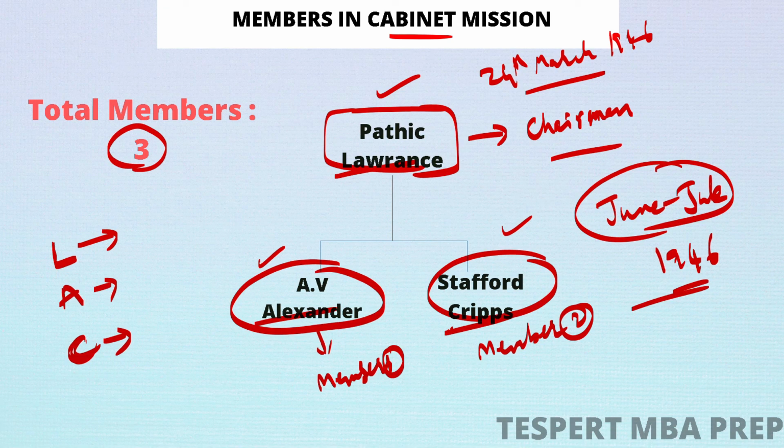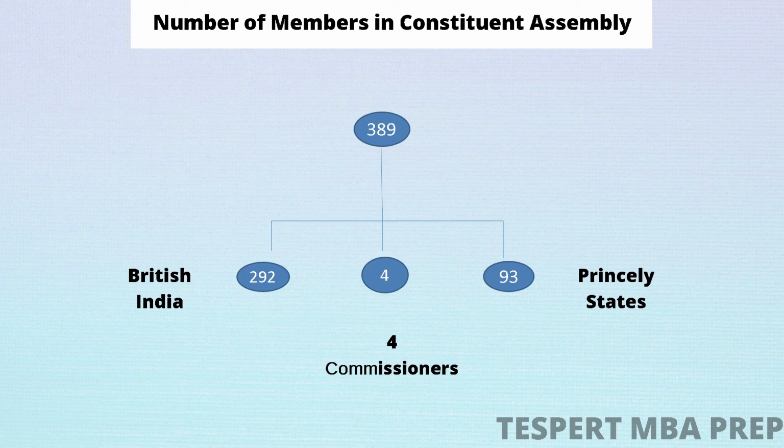Now we shall discuss the members of the Constituent Assembly, right? After the election, who are the members? There were 389 members.